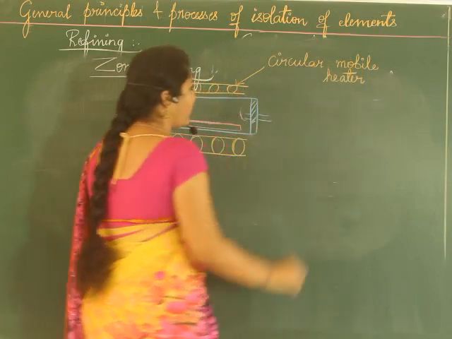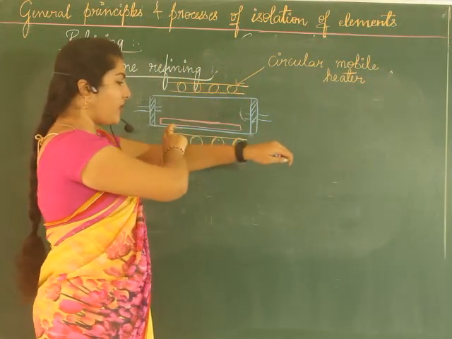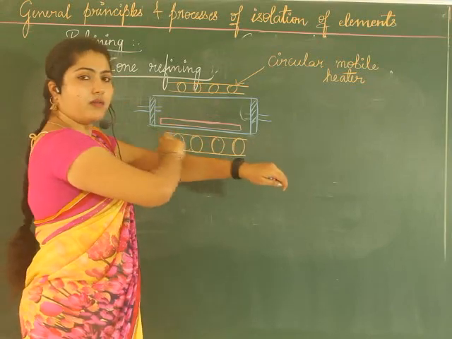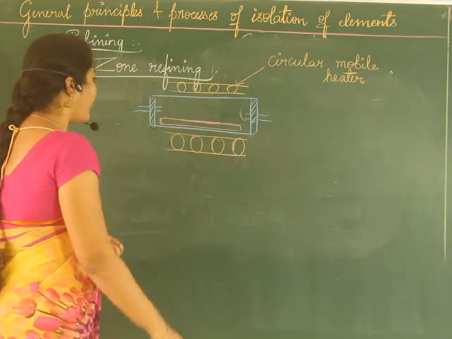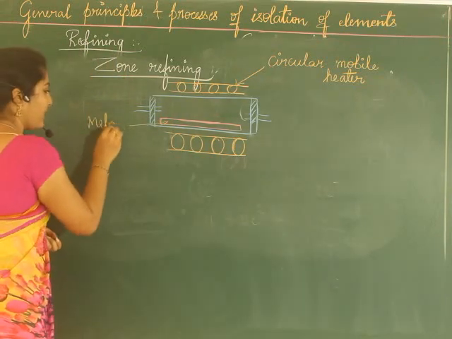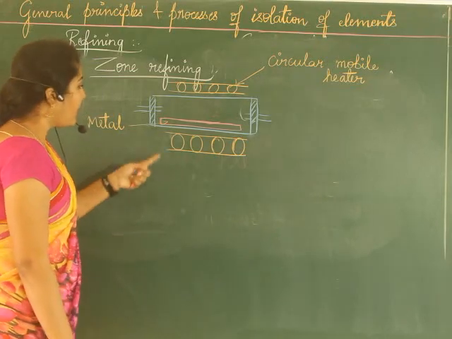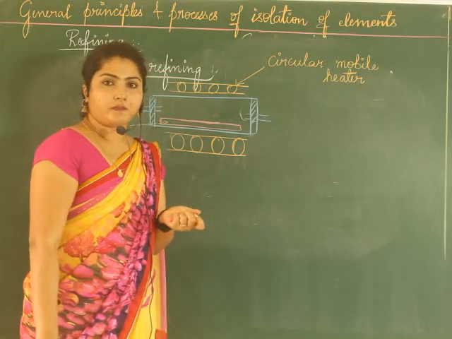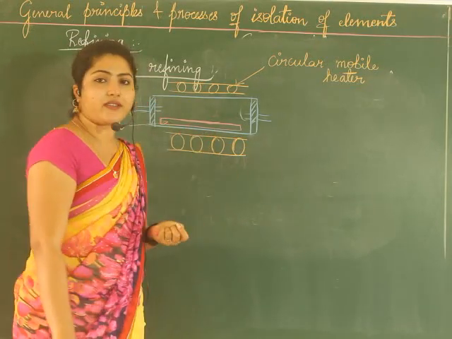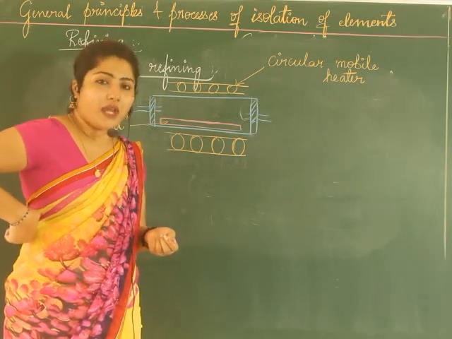Mobile means which can move. Circular mobile heater, so it will be like this, a circular mobile heater which you can move. This is the metal that has to be refined. It is placed in a chamber.